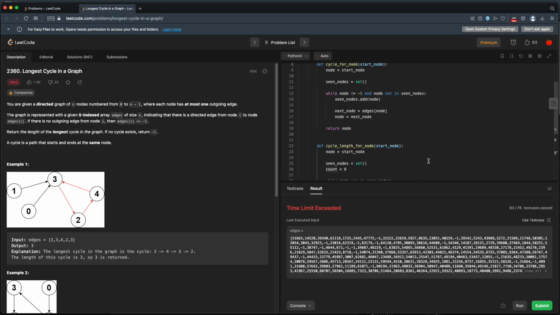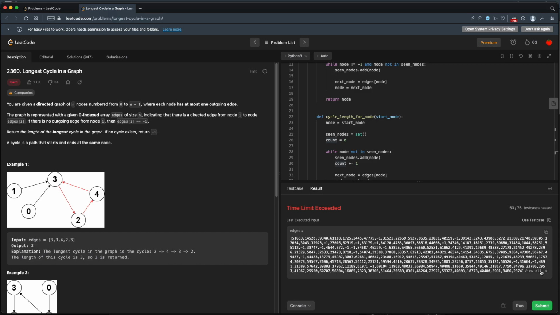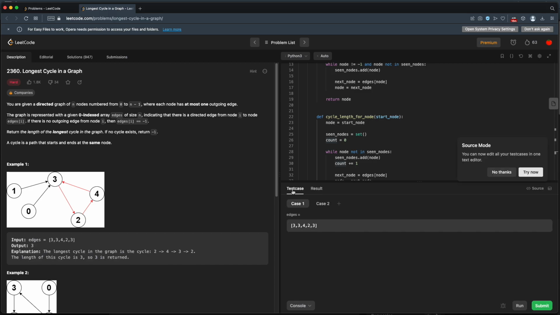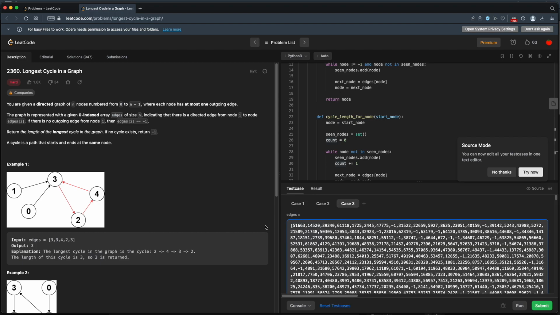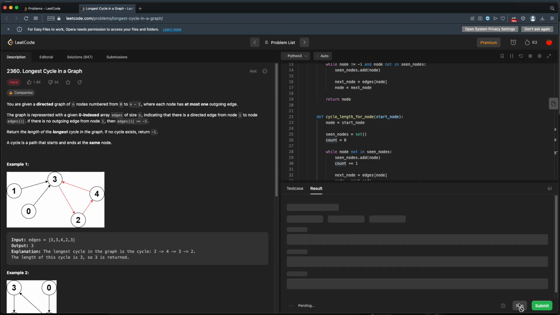Well, let's see here. One thing I'm going to do, actually, I'm going to copy this test case. I'll go back to our own test cases, and I'm going to add this test case. Okay, so now we have our own test case that matches the one that we ran out of time trying to run. So let's see if we can run this just as our test cases.